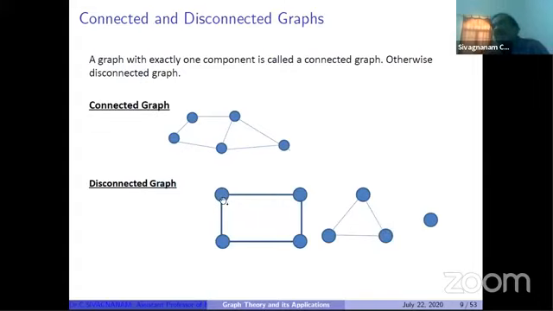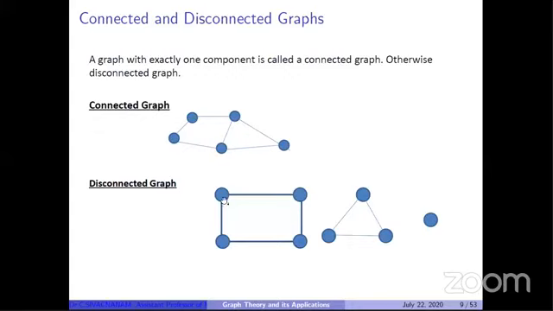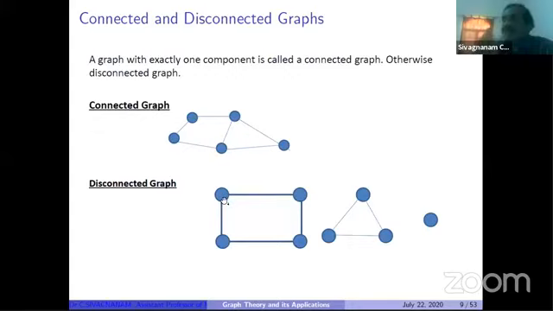Path means an alternating sequence of vertices and edges. The vertices should be distinct. So the easy idea: a disconnected graph contains more than one component, and a connected graph contains a single component. This is the idea behind connected and disconnected graphs.